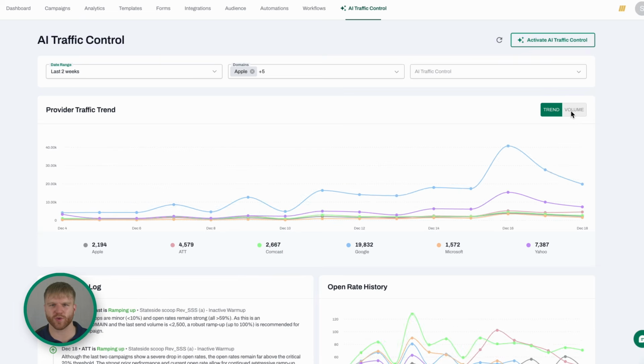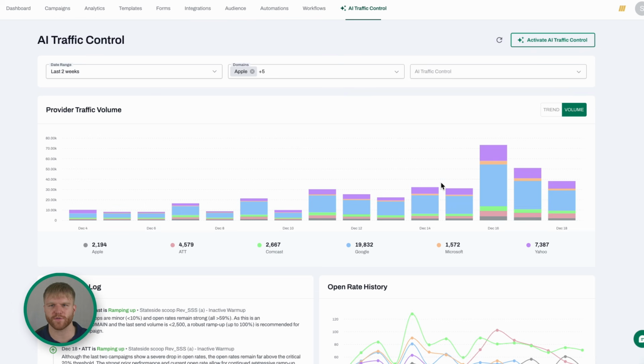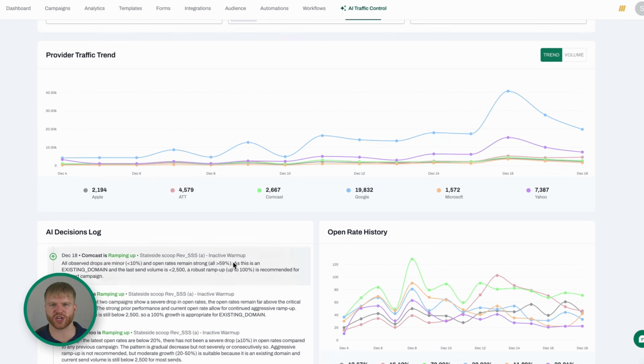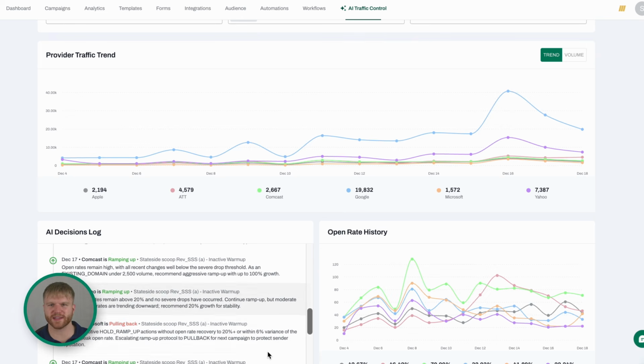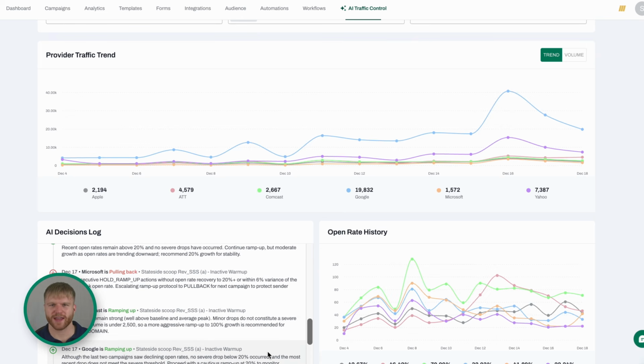As your campaigns run, the charts on this page will show you how your volumes and open rates change across each provider. In the background, AI Traffic Control watches opens, clicks, and spam signals every single day. It automatically adjusts your volume so you can reach more people without putting your existing domain at risk.